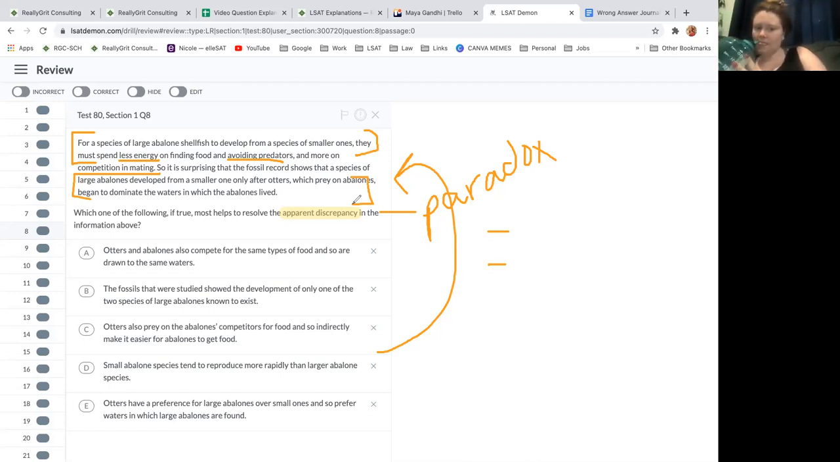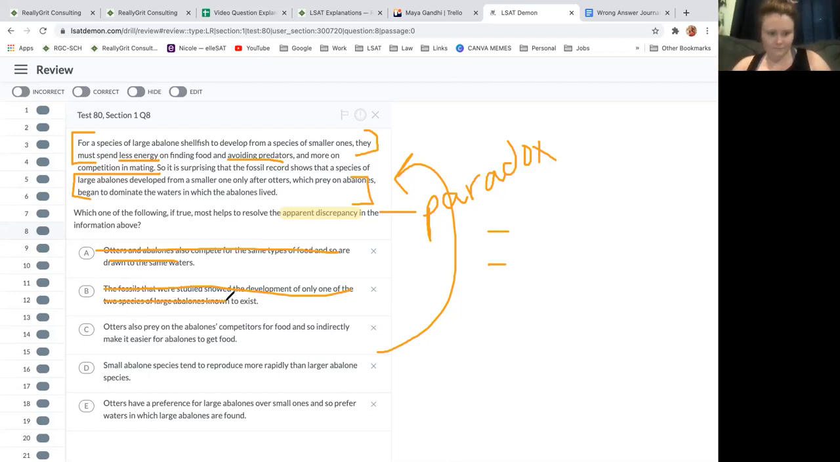Okay. Otters and abalones also compete for the same types of food and so are drawn to the same waters. I feel like that doesn't solve anything. And talking about food, that makes it more of a paradox, right? We're like, well, then they would be even more tired. Right. Okay. The fossils study the development of only one of the two species of large abalones. That's basically restating the point, like it's saying large abalones were born. Yeah, and just because it's only one of two, that doesn't help explain why this one in particular was able to grow.